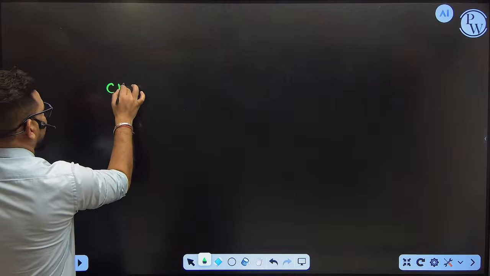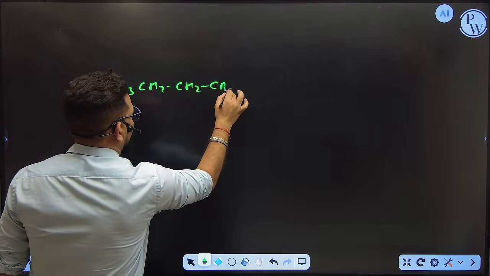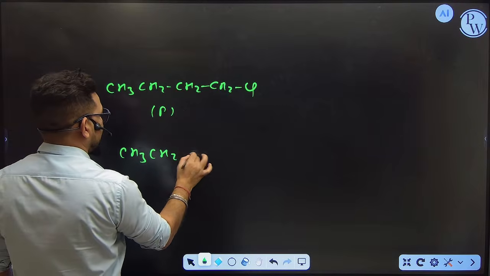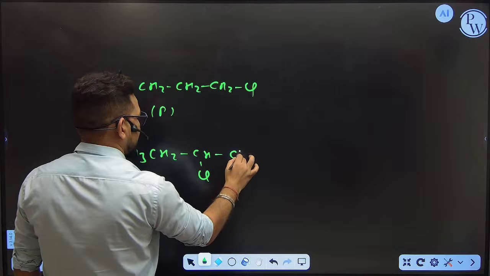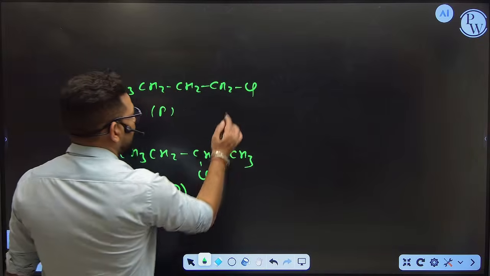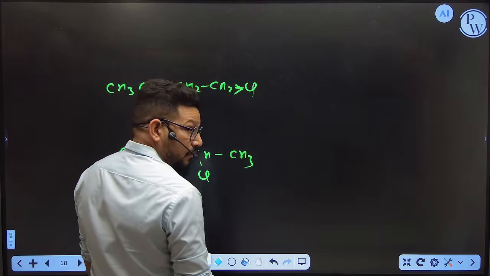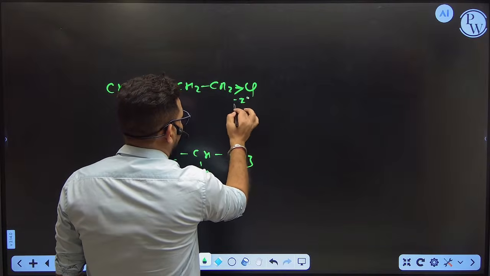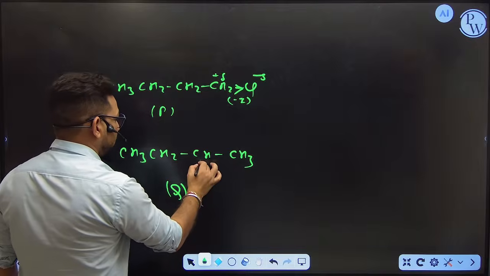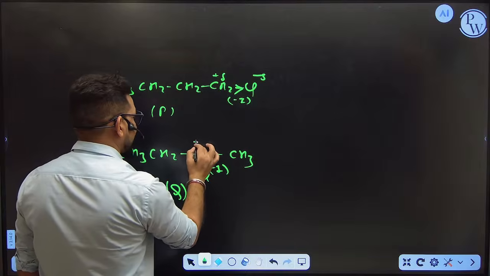By monochlorination you will get 2 products. This is P, as I already told you, and second you are getting CH3CH2CHClCH3, which is Q. I need to find which one is major. You can see chlorine is an electronegative atom. It is going to withdraw the electrons. So which kind of effect is going to happen? Minus I effect, and this becomes a positive charge. Similarly here, chlorine is again going to withdraw the electron. Again which kind of effect? Minus I, and again this is a positive charge.